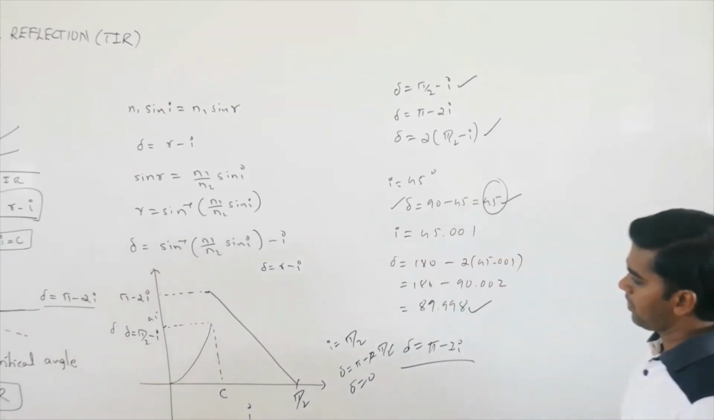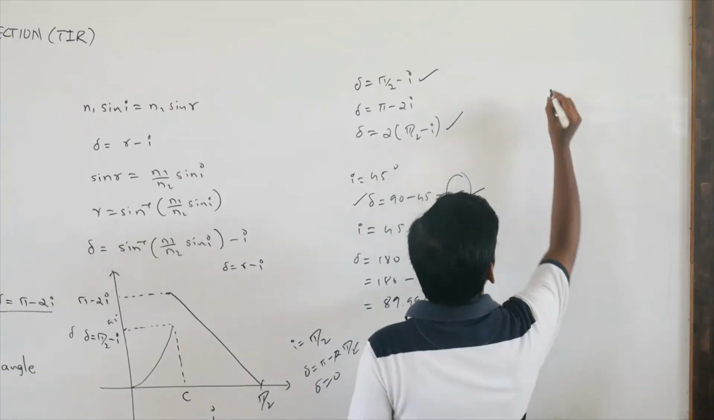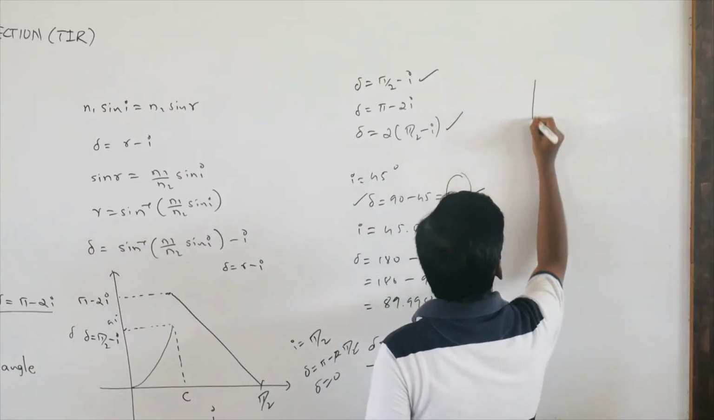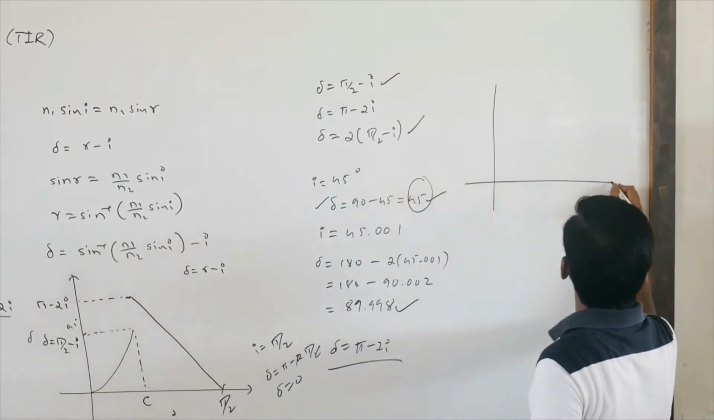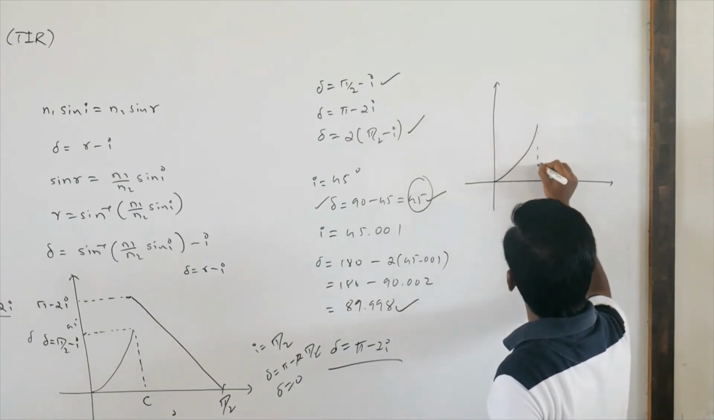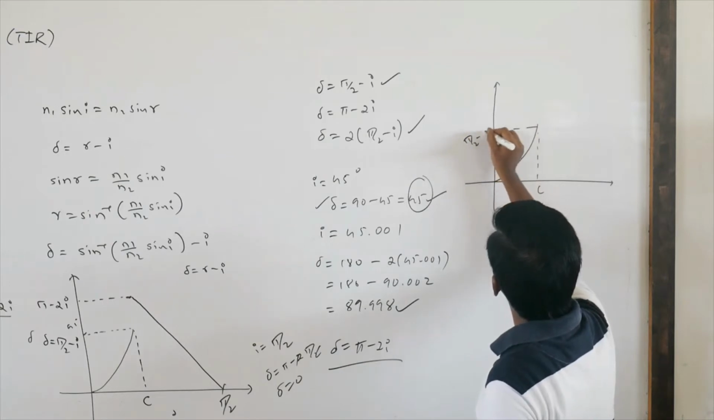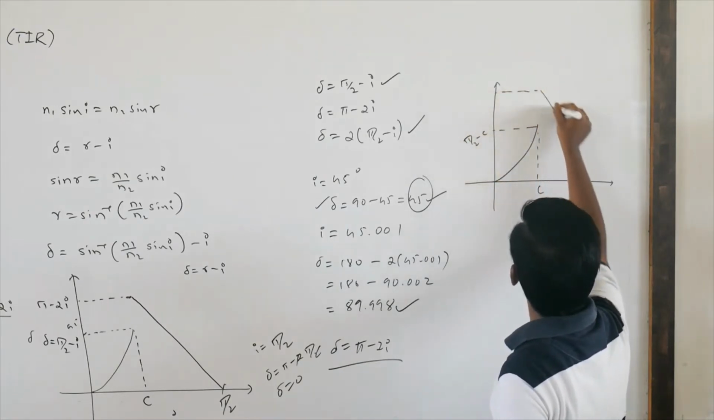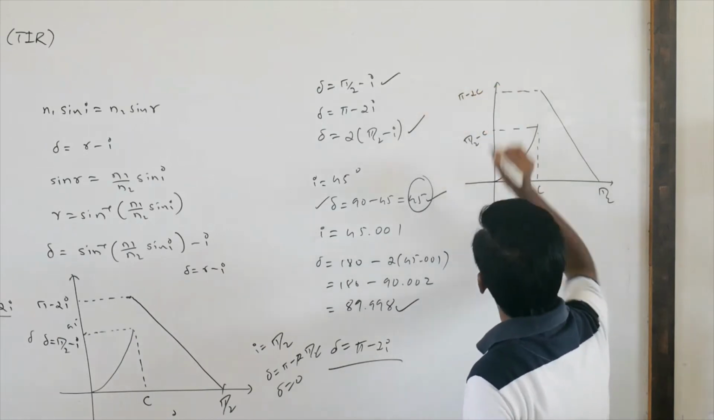Okay, now the question arises: what is the use of this graph? Sometimes they give the refractive index of the medium and ask you for the number of angles of incidence for a given deviation. Suppose this is the graph. This is what you will see. So this is going to be pi by 2 minus C. At this point, this is pi by 2 and this is pi minus 2C. Okay.